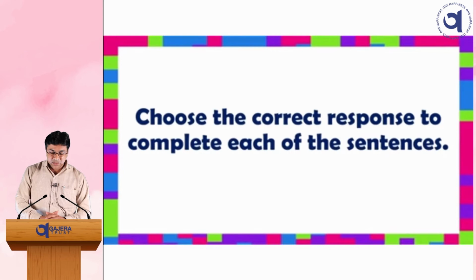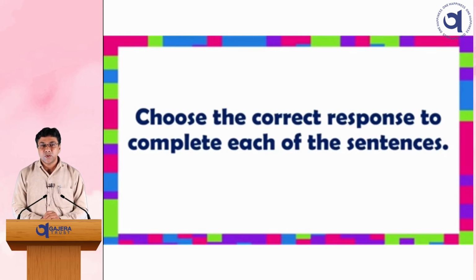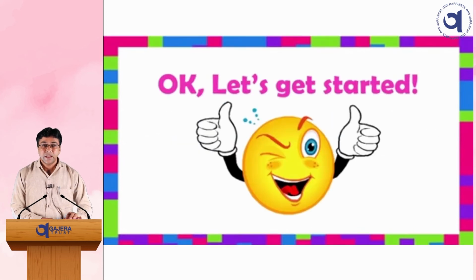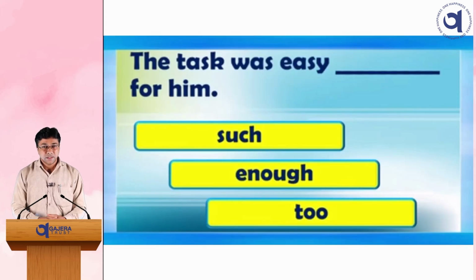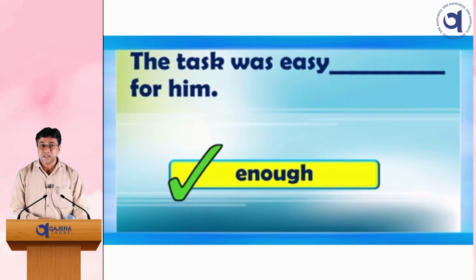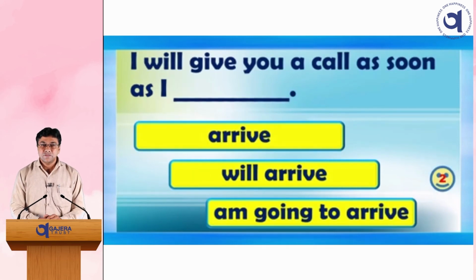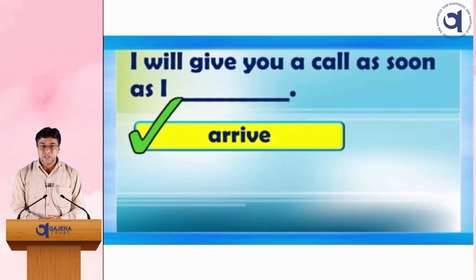Now this is the parts of speech, but now I have some exercises to do. Choose the correct response to complete each of the sentences. Let's get started. First: the task was easy blank for him. What will be the answer? Such, enough or too? Your right answer is enough. The task was easy enough for him. Next: I will give you a call as soon as I blank. Arrive, will arrive, I am going to arrive. What will be the answer? I will give you a call as soon as I arrive.